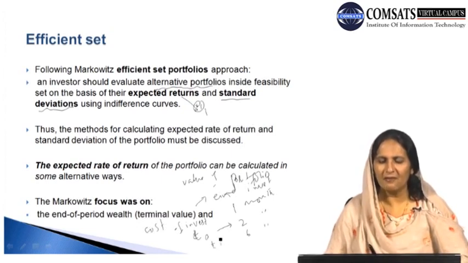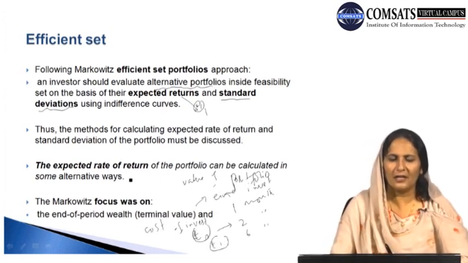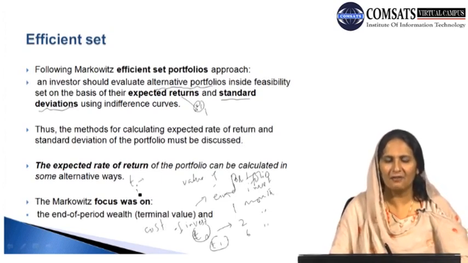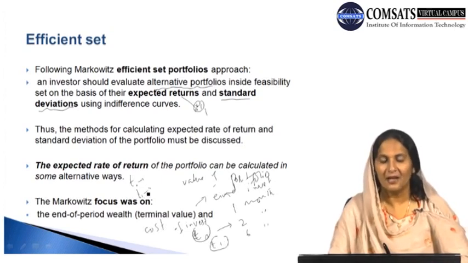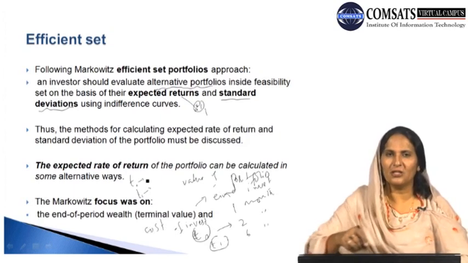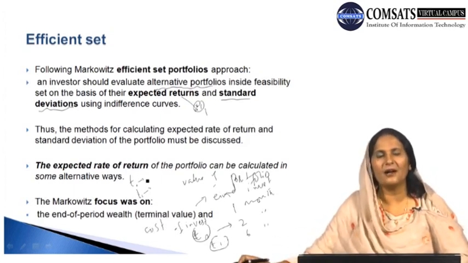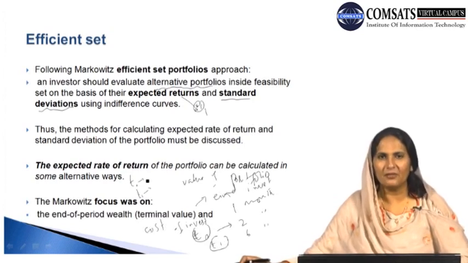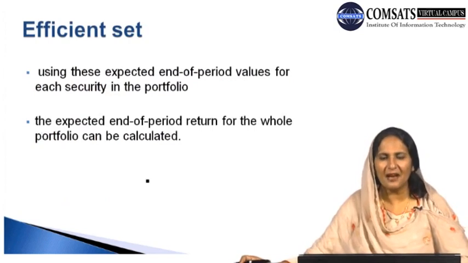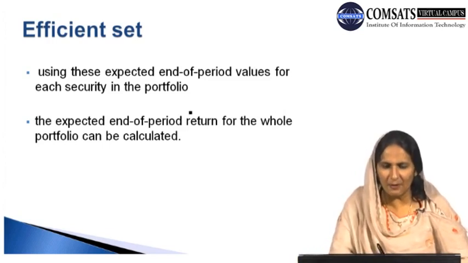So we can say T1 is basically the terminal value, and T naught is the initial value. T naught indicates the point at which the investment is made or started, and T1 is the point at which the investment is ended. So we have the initial value of the investment portfolio, and we have the terminal value of the investment portfolio. This is the important idea of Markowitz to measure the returns of the portfolio, using these expected end-of-period values for each security in the portfolio. So he is basically concerned about this.